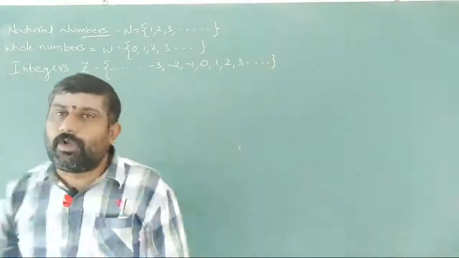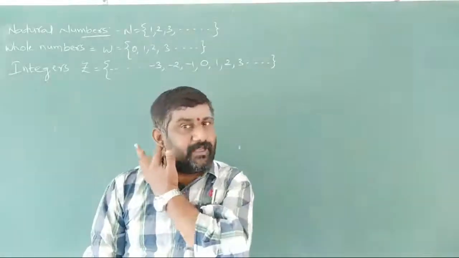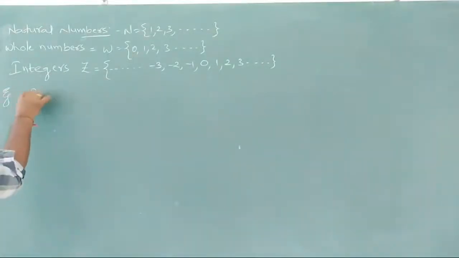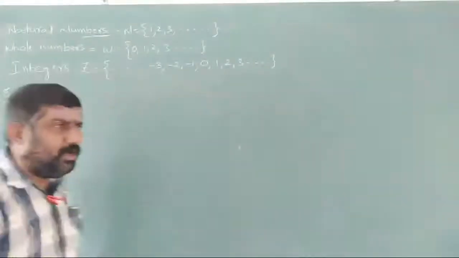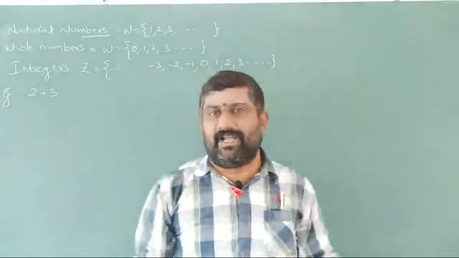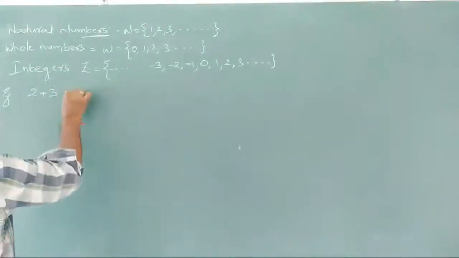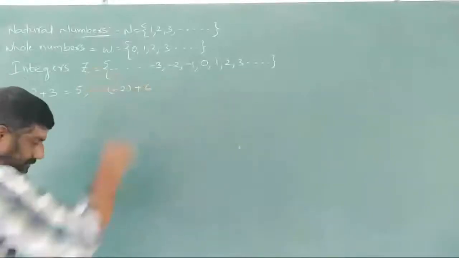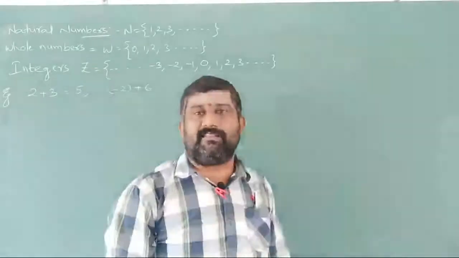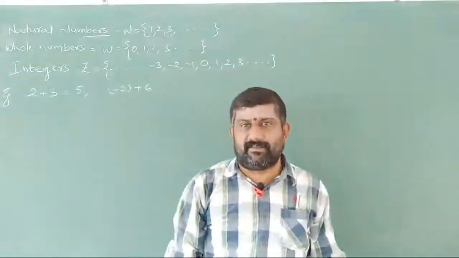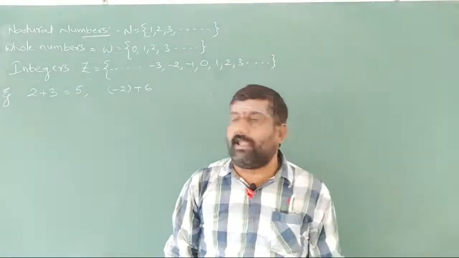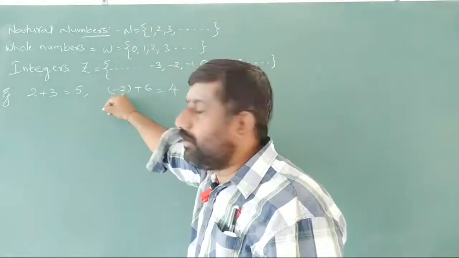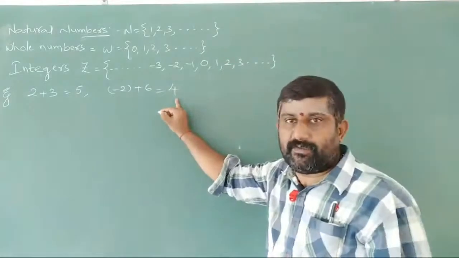Next, coming to addition of integers. Let us take an example here. 2 plus 3, a simple thing, already we know 2 plus 3 is 5. So simply we can say 5. For the next example, -2 plus 6. Now the question arises here. A simple live example we can take: all 6 rupees are in my pocket. Now I am going to remove 2 rupees from my pocket, so only 4 rupees remain.